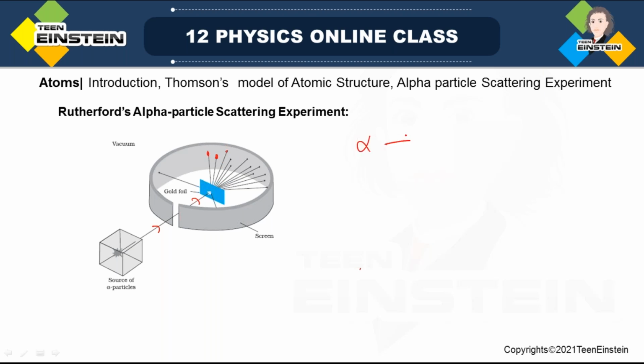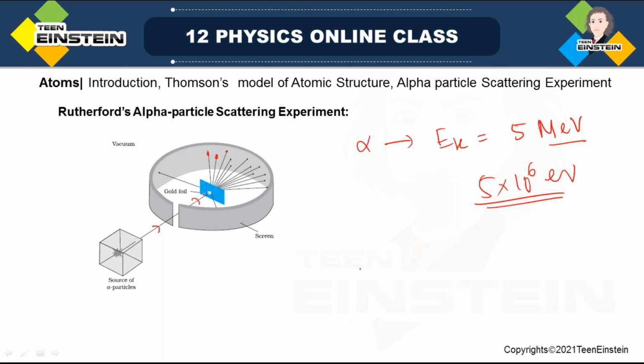Actually the alpha particle has kinetic energy of almost 5 million electron volt. Mega electron volt means 10 to the power 6 electron volt. So 5 into 10 to the power 6, or maybe in the range of this much energy. With this much energy, when the alpha particle hits the gold foil, there can be a few results which were observed.